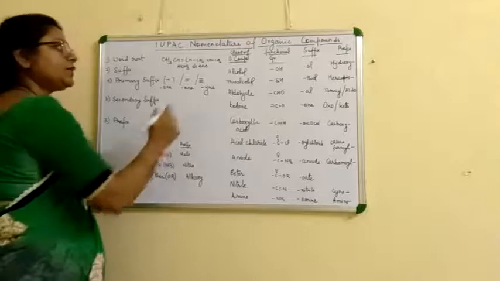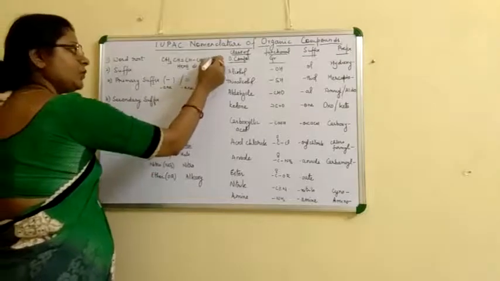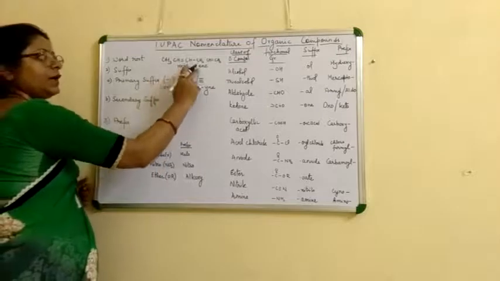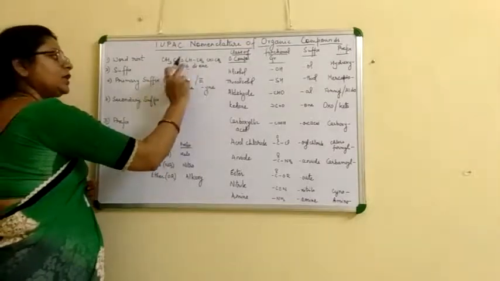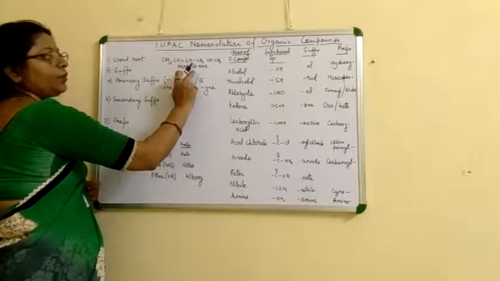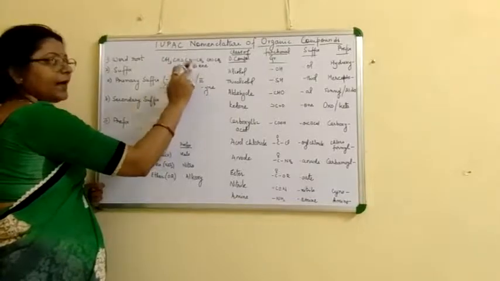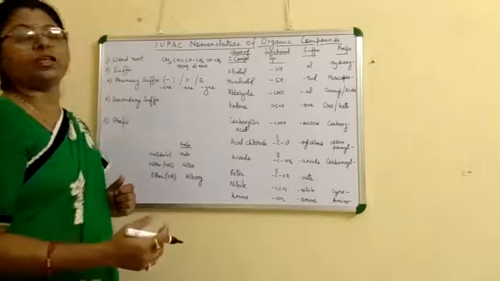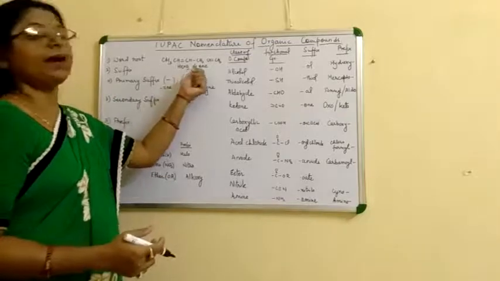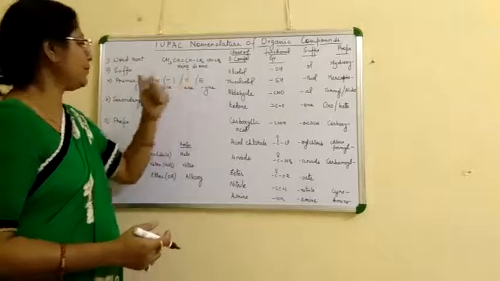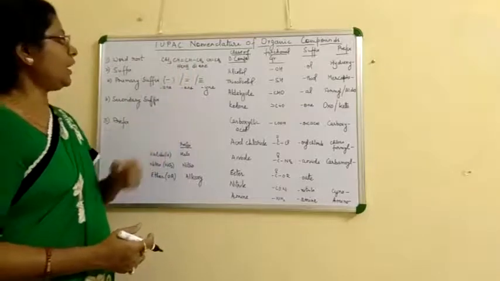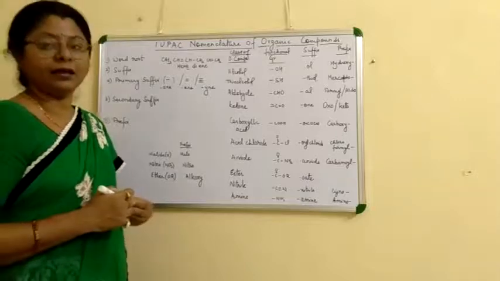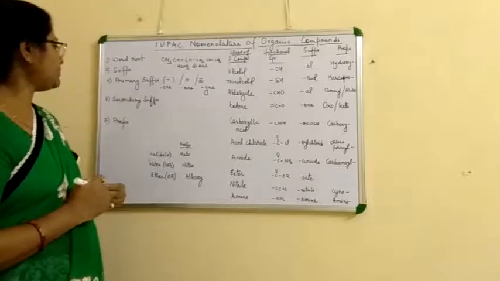Now we also have to represent the position, which I will explain afterwards. So if a double bond is present, then before the suffix we write the numeric prefix also, like di, tri. If three double bonds are present, then instead of di we write tri. Similarly with yne, if triple bonds are present, then we write hexatriene, like this.